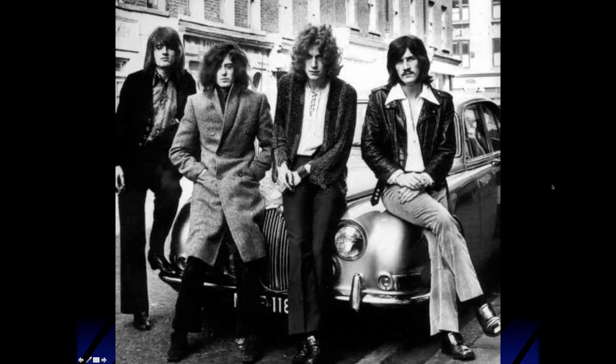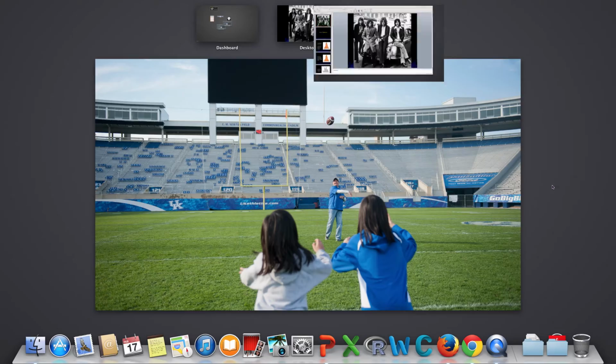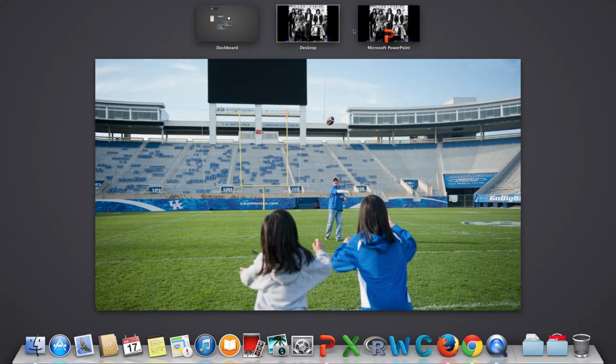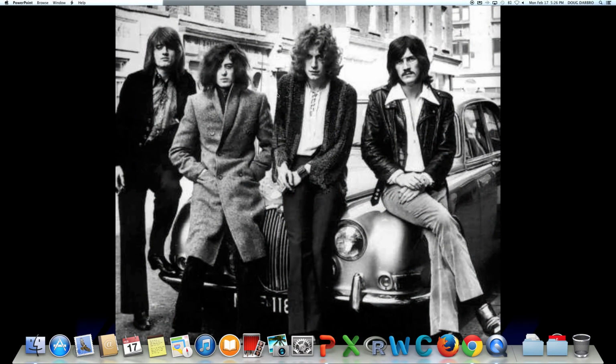Well, back to the beginning of the slide, the rock stars. So, guys, what I want to do now is I want to get out of this, and if it'll let me. Okay. And my PowerPoint does not want to quit.